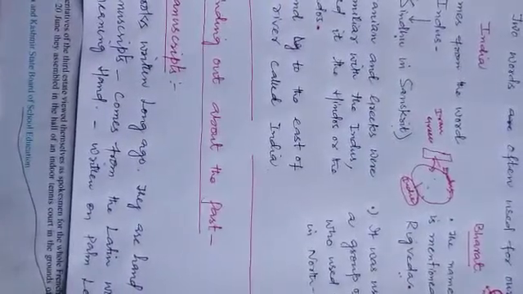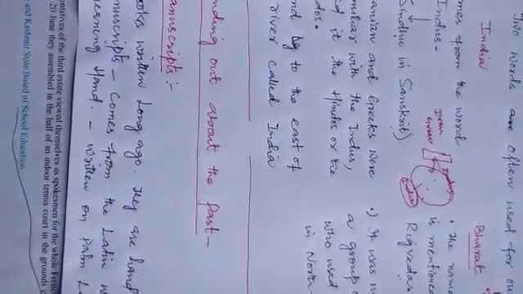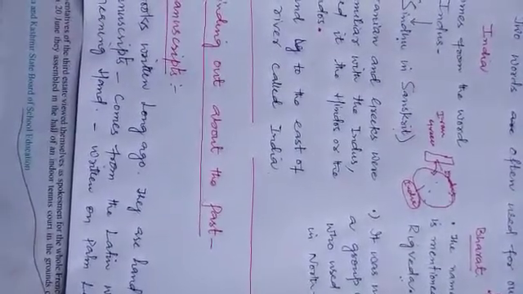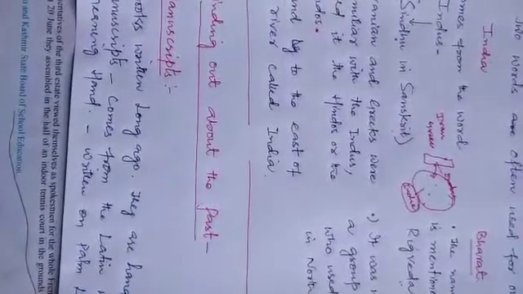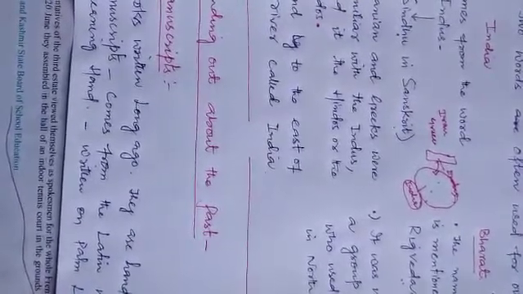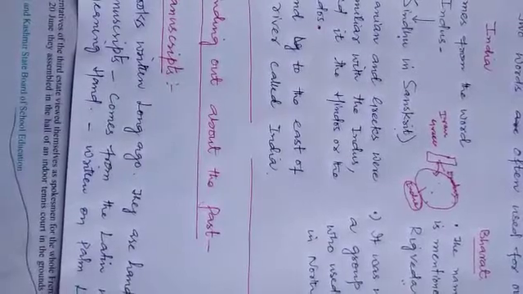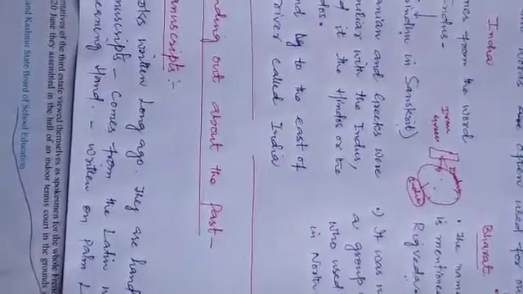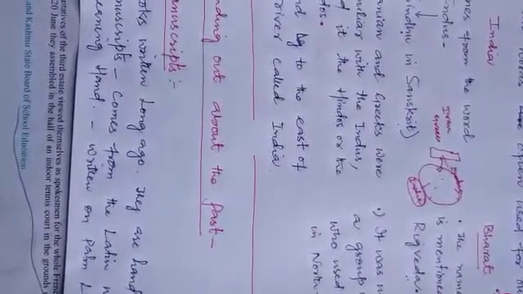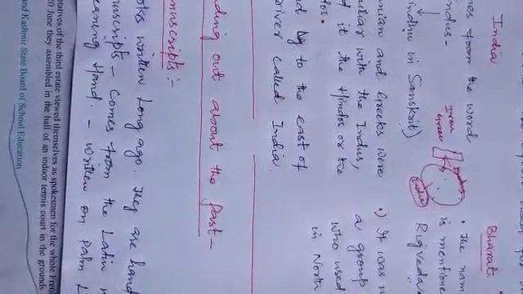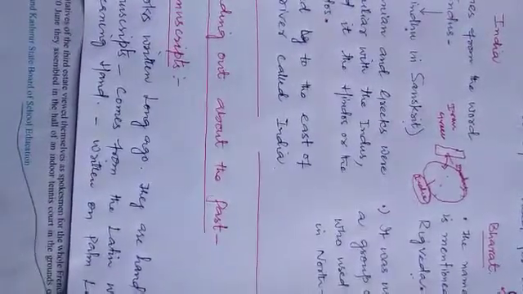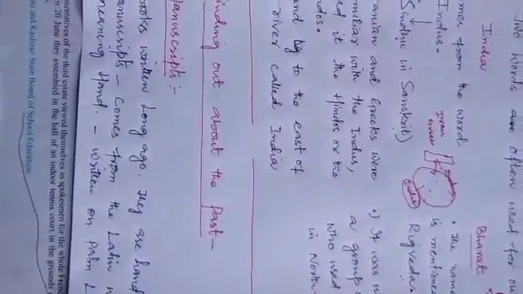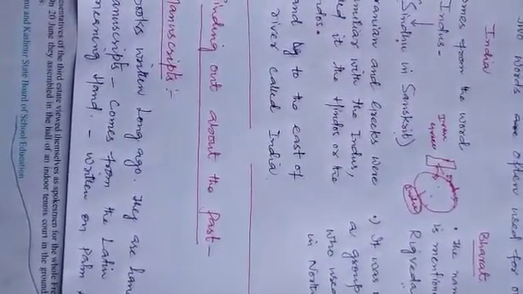Next, we have seen that these manuscripts were written in Sanskrit, Prakrit, or Tamil. As we had seen, Sanskrit was a language of the learned people, the elite, higher class. Prakrit was a language of the local people. And next, it was Tamil, a language of South India. So what was written in these manuscripts?